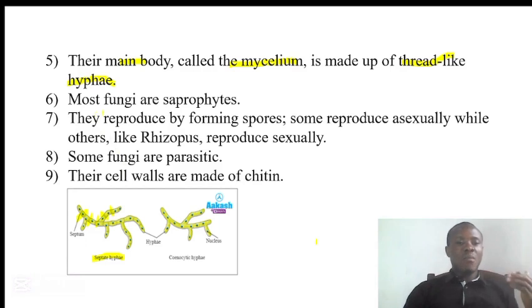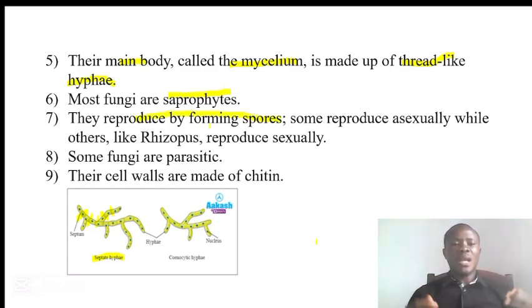Number six is that most fungi are saprotrophic. We have discussed saprophytes. We said saprophytes are organisms that undergo extracellular digestion by secreting their enzymes into the food outside of their body, digesting the food and absorbing the nutrients into their body. That is how the saprophytes feed. For them, the food will be outside. They secrete enzymes into the food, the enzymes digest the food and they absorb the nutrients into their body.